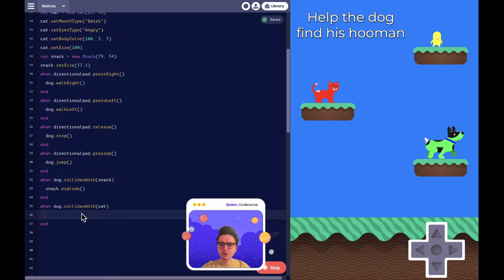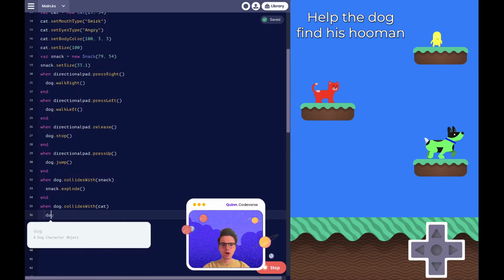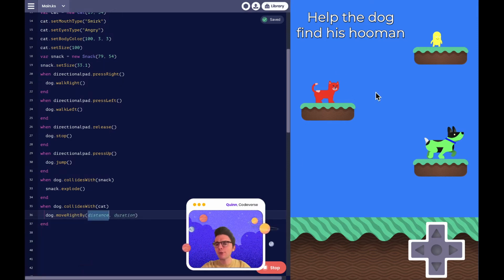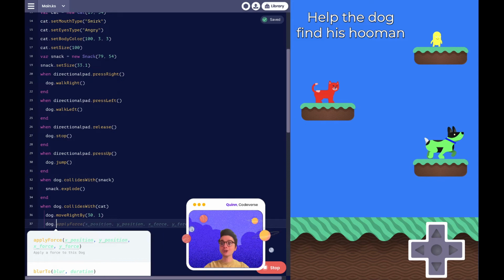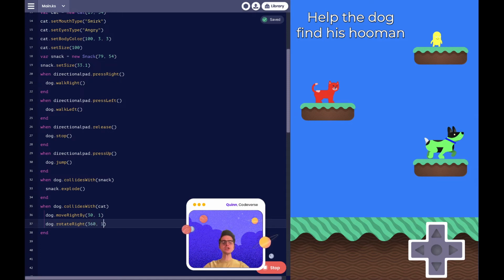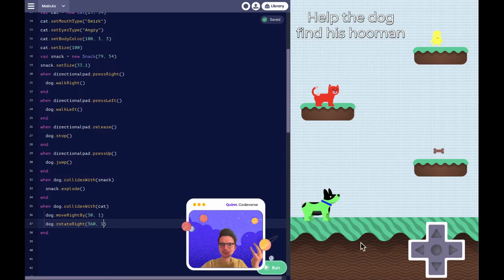So what we're gonna do is tell the computer, hey, when the dog collides with our cat, let's have our dog move to the right. Let's do move right by, I don't know, 30 units maybe for 1 second. And maybe we spin our dog in a full circle. So we'll do rotate right 360 degrees for 1 second. Let's see how all that works.